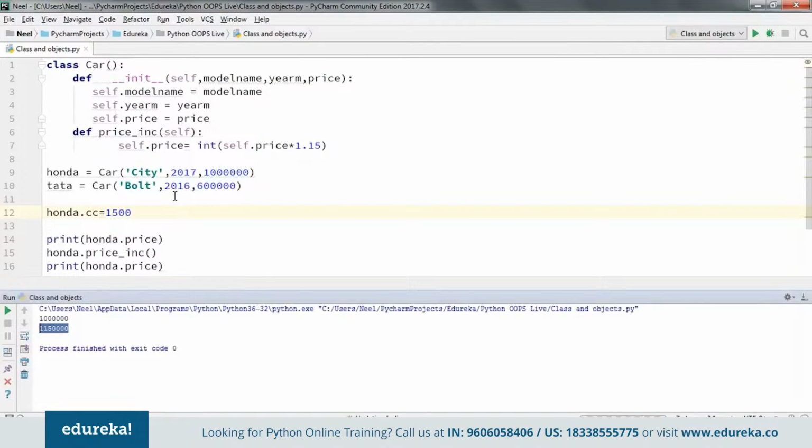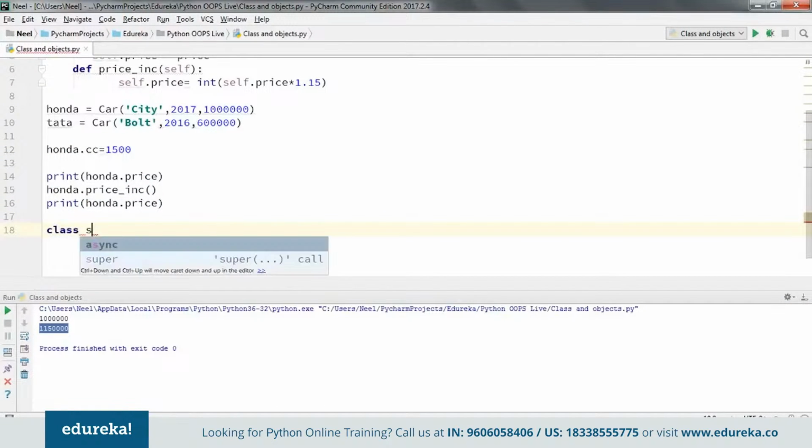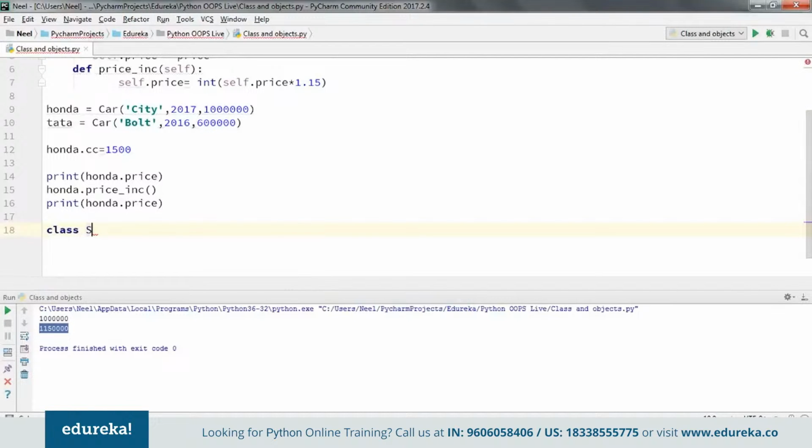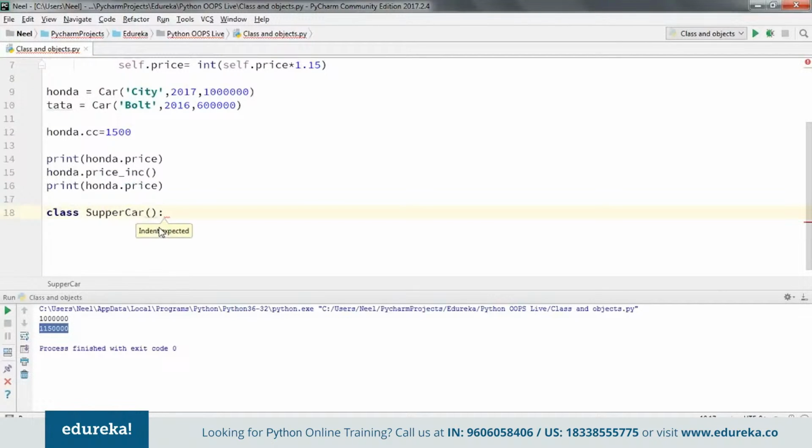So in our PyCharm, I'm going to create a new class, and let me call it supercar. But if it has to inherit the properties that are present in the car class, then I need to specify car here.